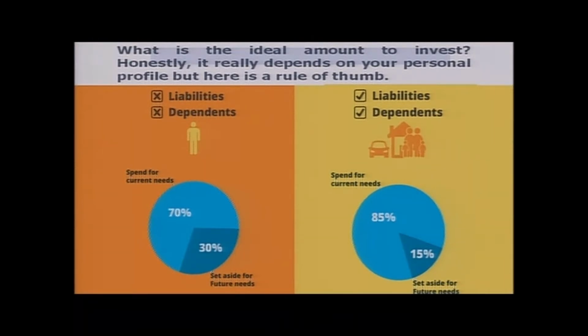and save and set aside for future needs, say about 30%. And once he's got a family, he's got liabilities, he's got dependents, then he should spend for the current needs, say around 85%. At least 15% should be set aside for his future needs.